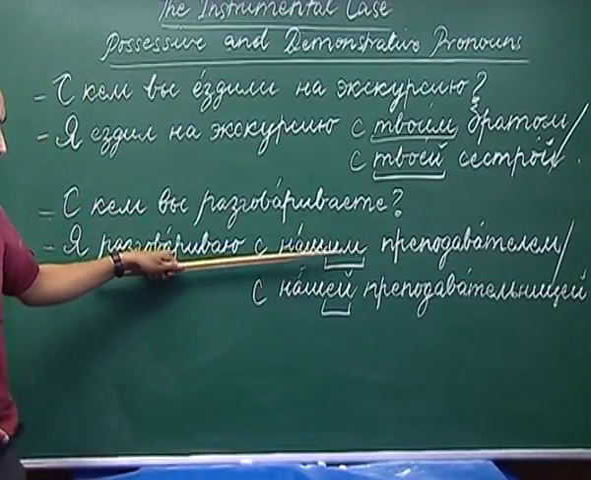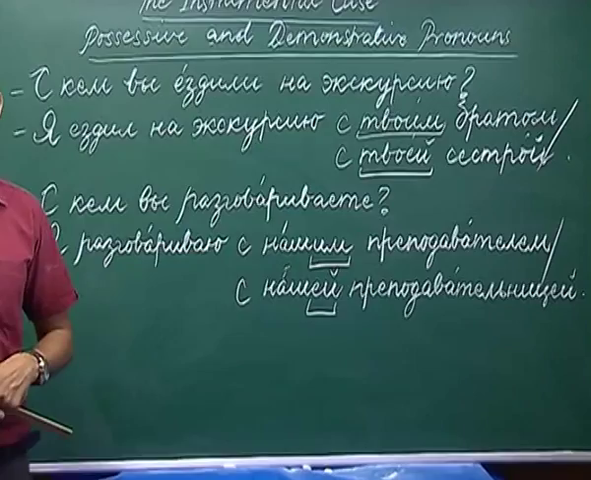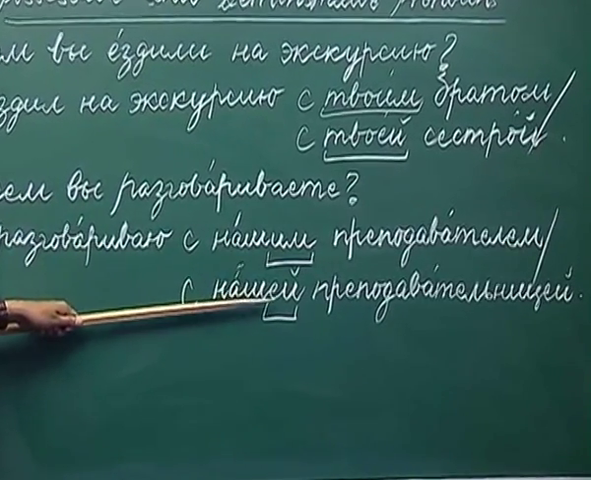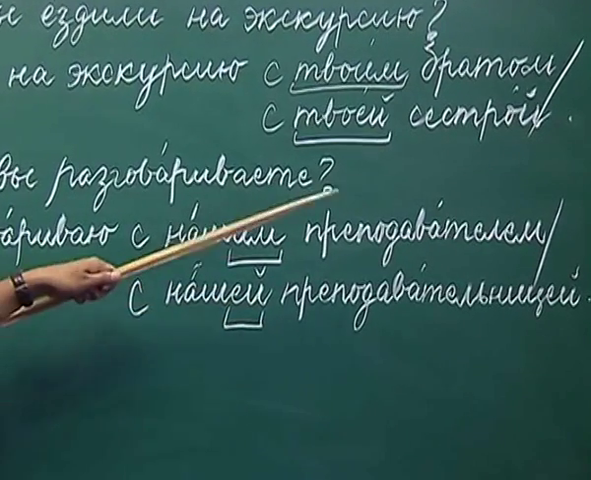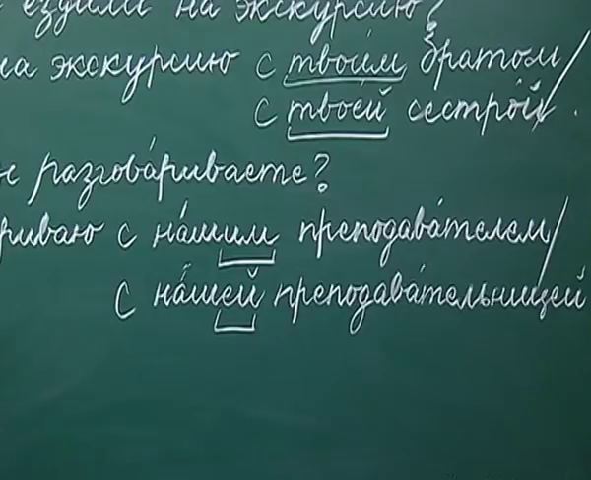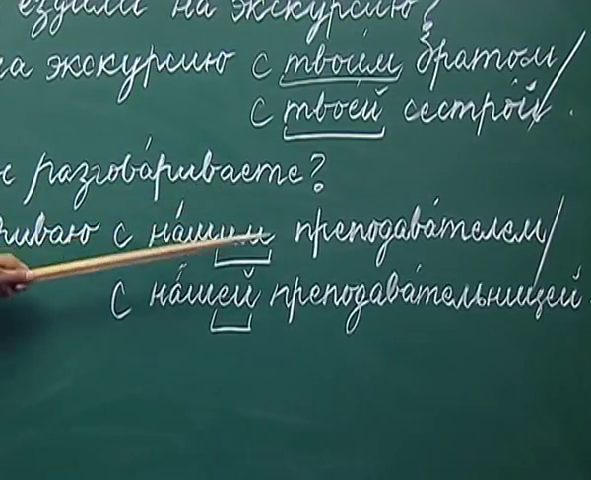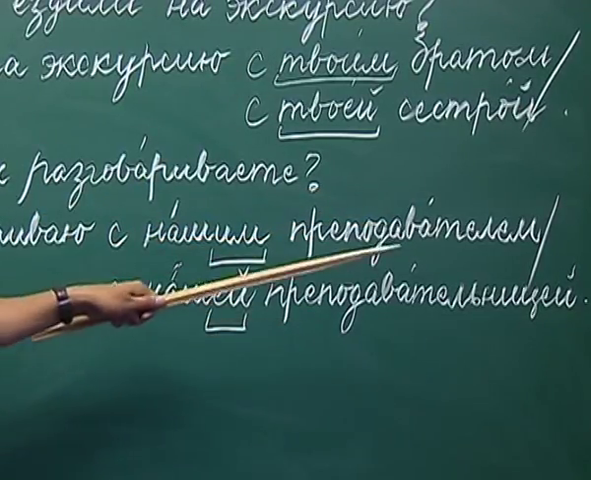As you can see, Nash, we have added -im to get its instrumental case form, and we have replaced the ending -a with -ei in the feminine form. Similarly, if you have to use vash, it would be vashim with a masculine noun and vashei with a feminine noun.